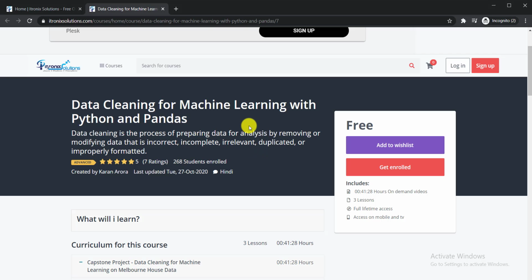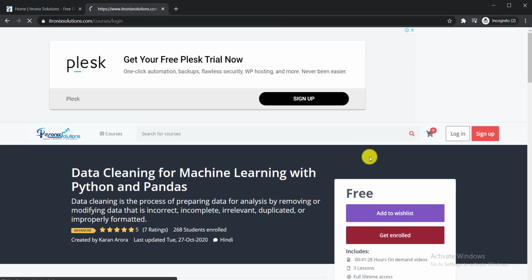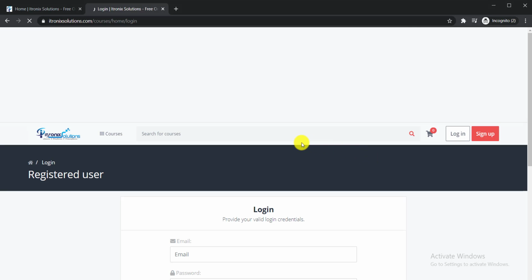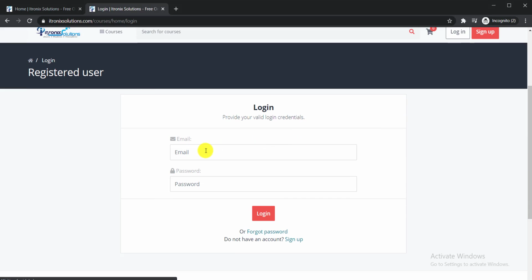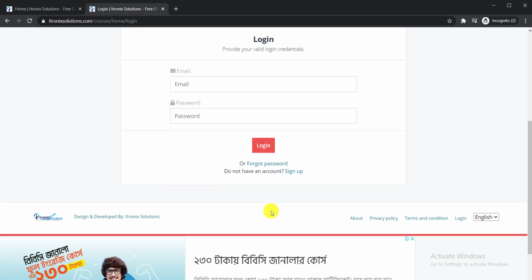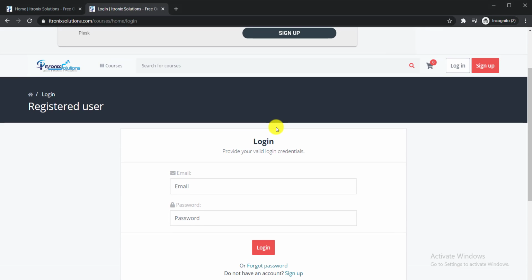To enroll in this course, you just need to simply click there, Get Enrolled. When you click Get Enrolled, you will get options to log in. So if you already have an account on ItronixSolutions, then you can use your email and password to log in here. But if you're new here, then you can click there, Sign Up. After creating an account, you can enroll in this course and get your free certificate.